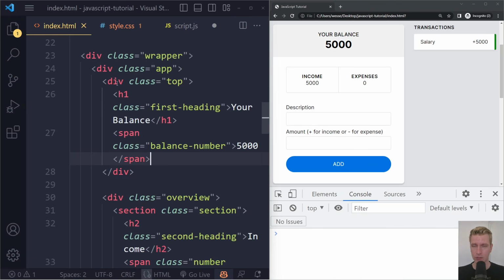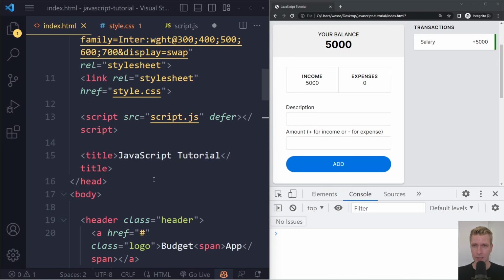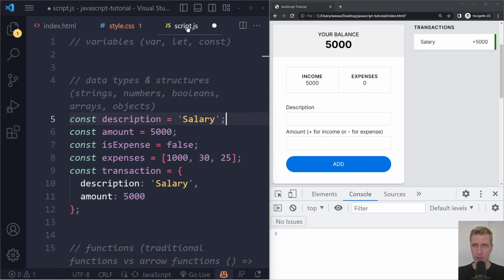Right, so as soon as the browser has downloaded this script and has parsed the HTML, it's going to execute this script. It's going to go line by line, and it's basically just a sequence of statements. Any program, any application, is just a sequence of statements. And so it's going to create this string salary, and assign it to a new variable called description. Once that is finished, it will continue to this line here, right?